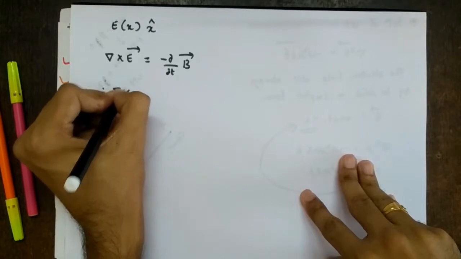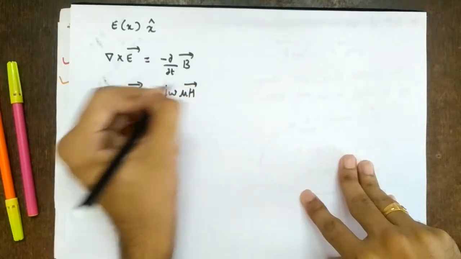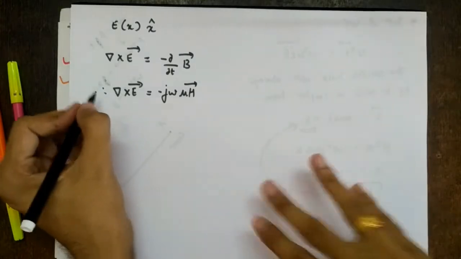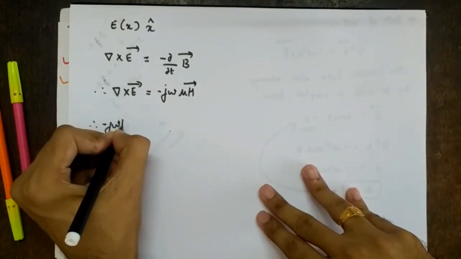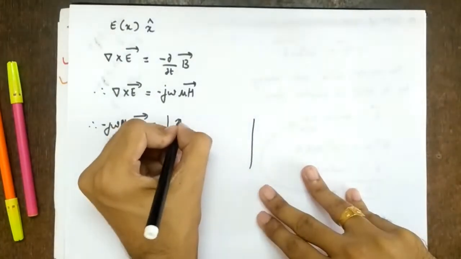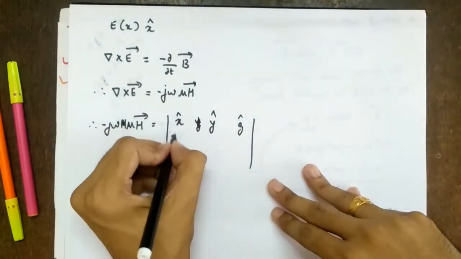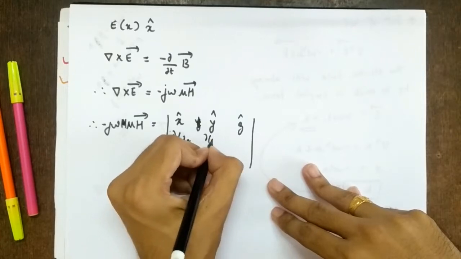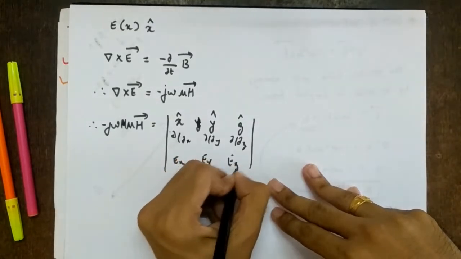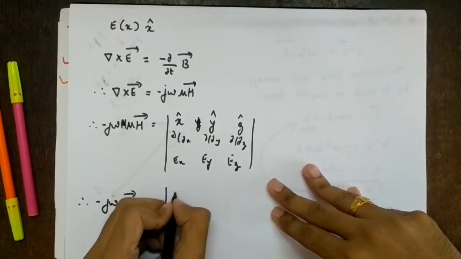Therefore, del cross E vector is, what is del by del t? j omega. And what is B? Mu H vector. Right? So what is our E vector? E of x, x cap. Right? And it is del cross E vector. So how to solve this? Therefore minus j omega mu H vector equal to the determinant of x cap, y cap, z cap; del by del x, del by del y, del by del z; Ex, Ey, Ez. Right? So therefore minus j omega mu H vector equal to, this is same.